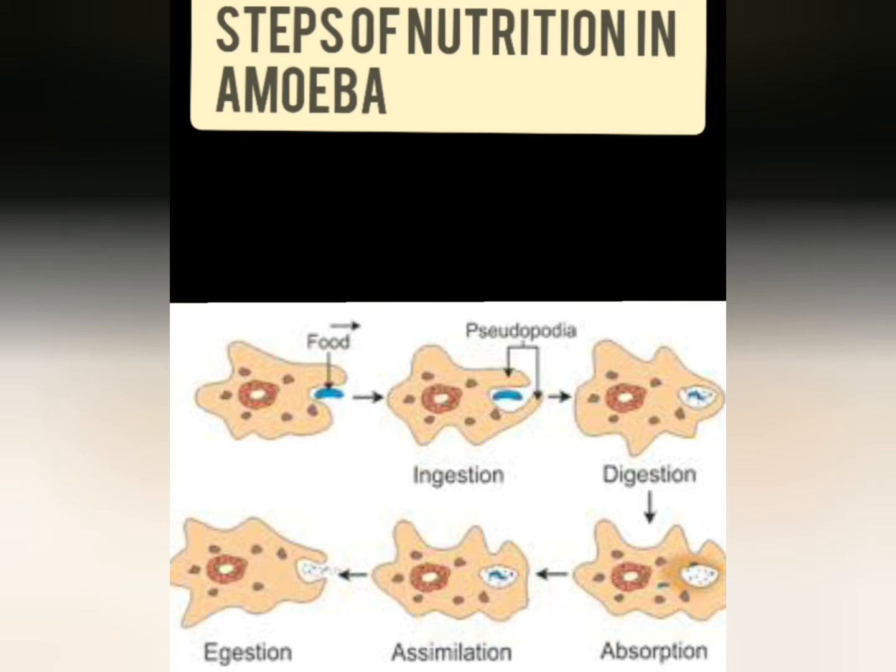This digested food in the food vacuole diffuses out and becomes the part of cytoplasm. After that, the absorbed food is used by amoeba for respiration, growth and reproduction, and this is called assimilation step of nutrition. Now takes place egestion.